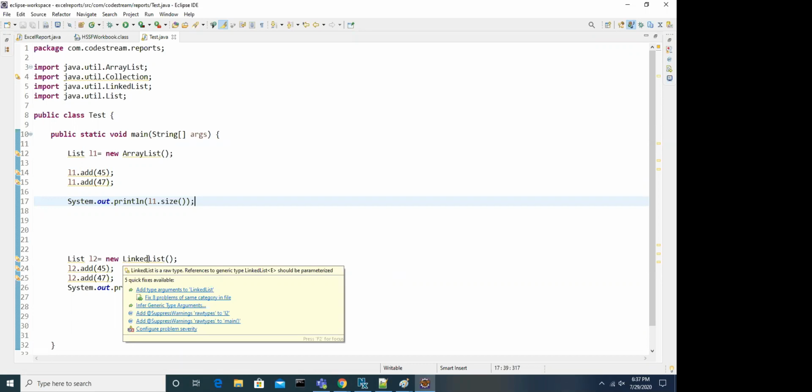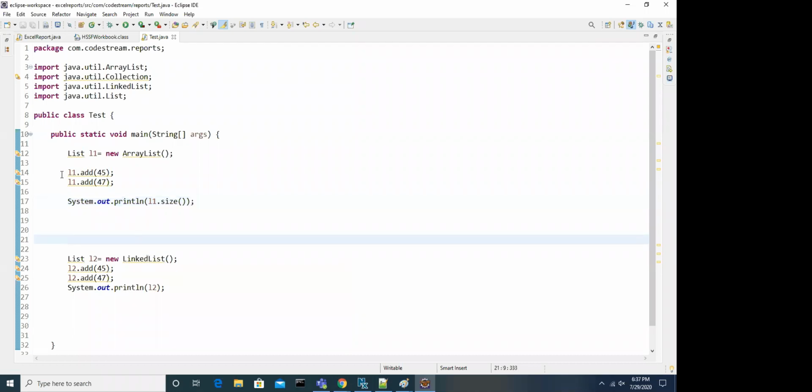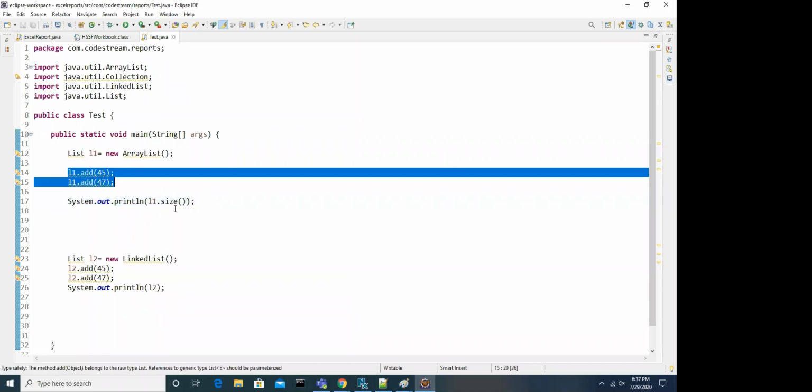But you don't see any difference between this array list and linked list, output wise. Both will work in the same way. Suppose you add 2 elements and display, both will work. Size also, everything will work the same. But do the practice on both and have a look at that. Do you feel any difference or not? You don't see any difference. I mean, output wise, whatever you are adding, deleting, getting, everything works the same.